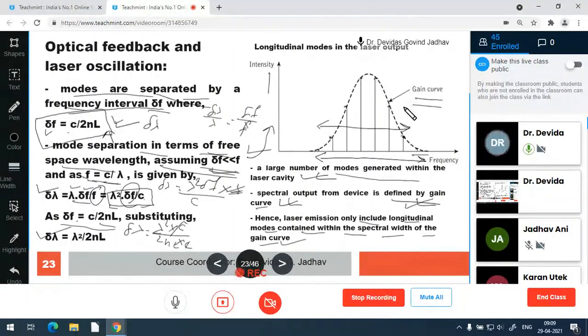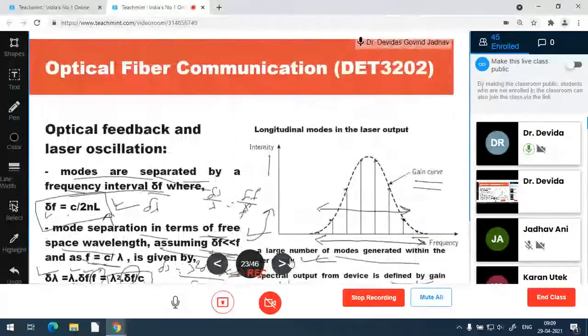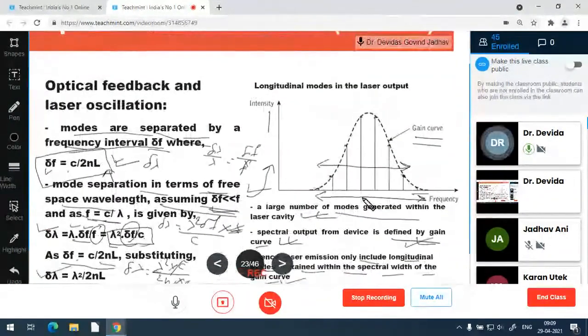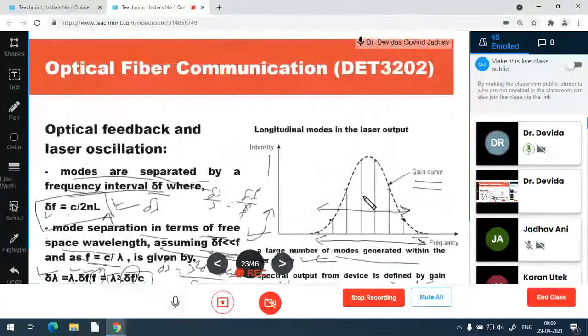So this we discussed yesterday, and due to connectivity, you were not able to listen and it was not recorded also. So this is about the gain curve and spectral frequencies.